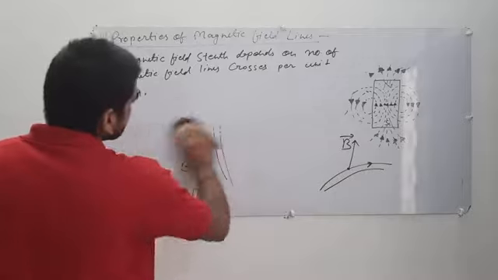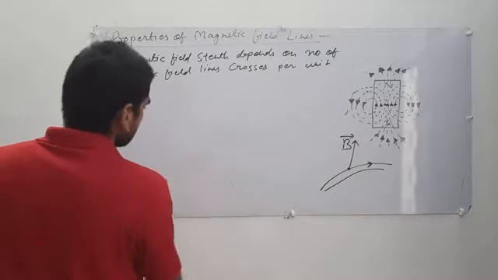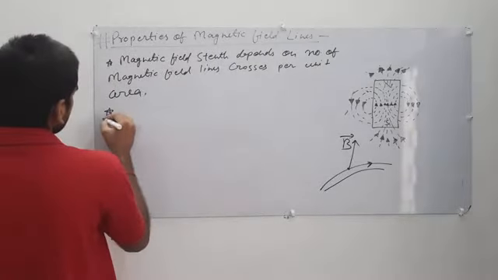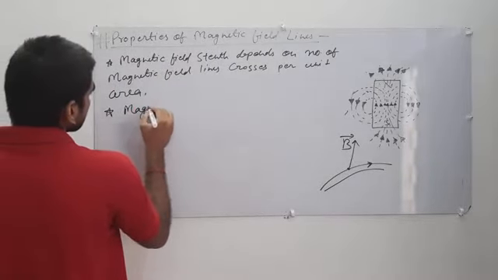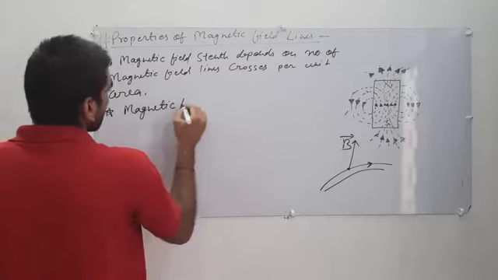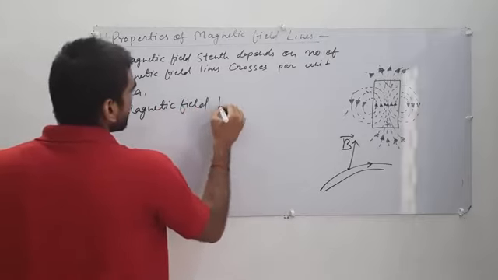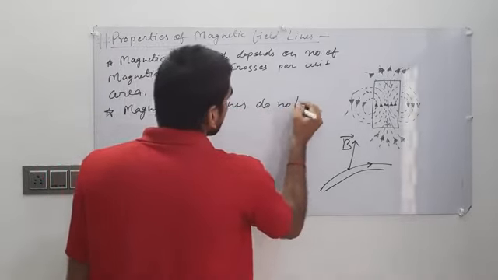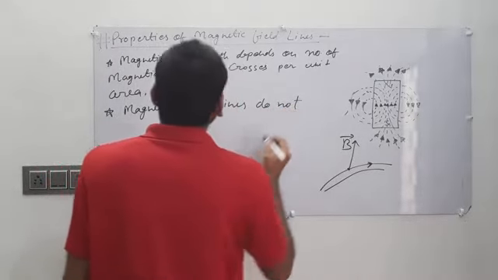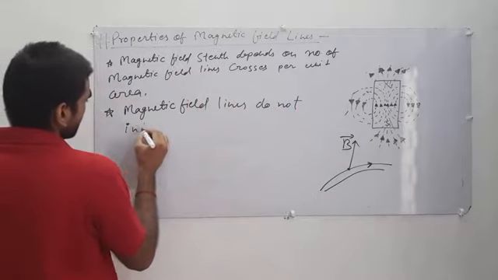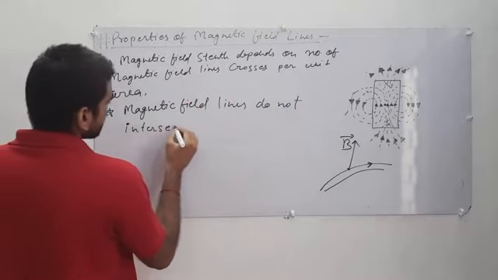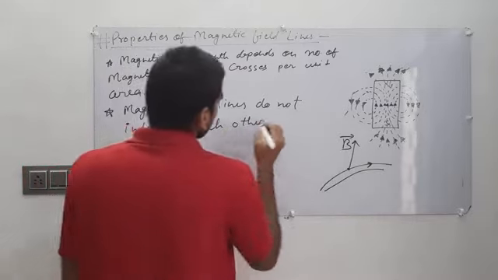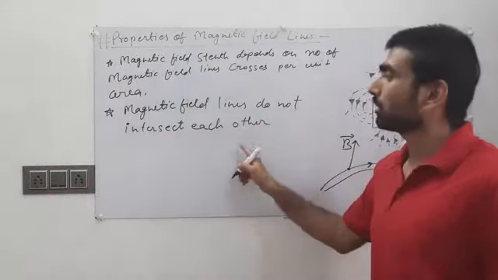Now the second point is magnetic field lines do not intersect or bisect each other. Magnetic field lines do not intersect each other.